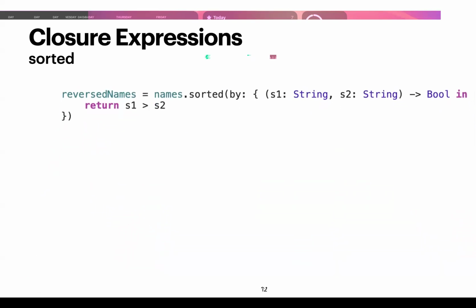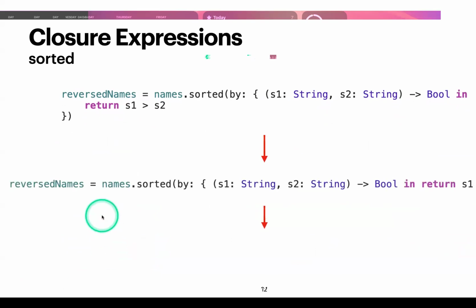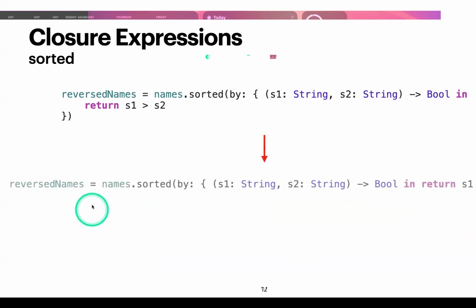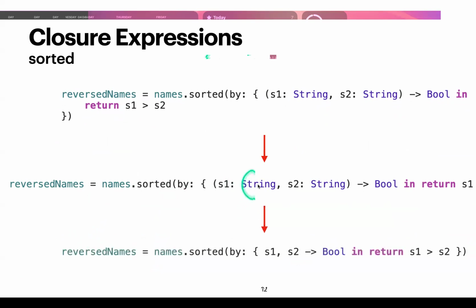So actually we could do better. We could rewrite this like this. So what we could do is have everything in one single line. We don't need to have it in three lines. We could do better. And we could actually drop the data types of S1, S2. Why? Well, because arrays contain the same data type, so Swift is able to infer that S1, S2 have to be of type string. So we don't need to explicitly define that.